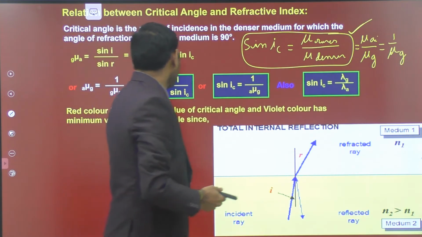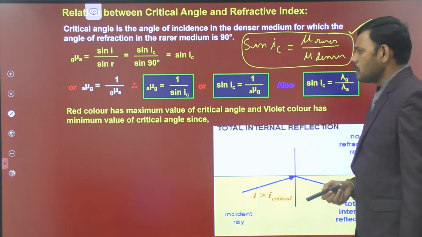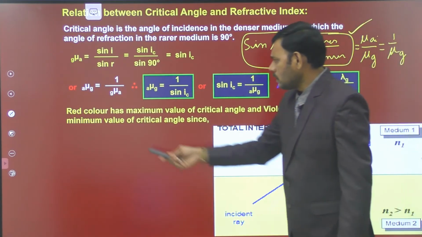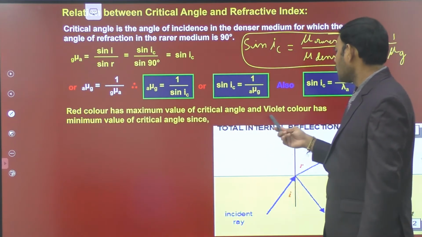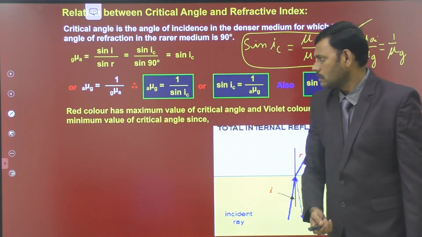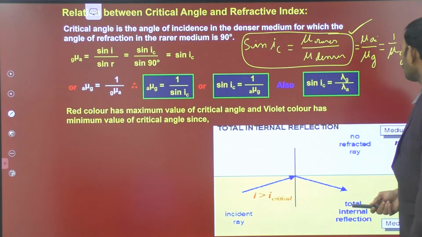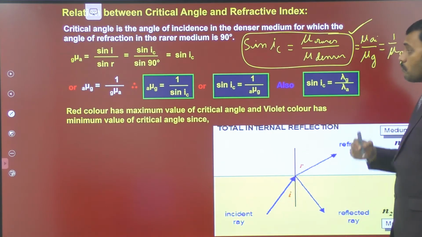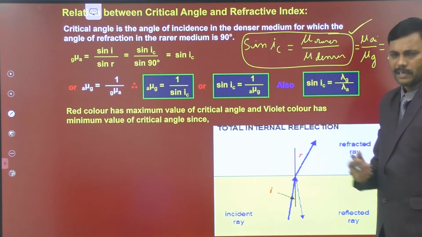So here is one important thing which is useful for objective examinations. We know that red color has the maximum value of critical angle and violet color has the minimum value of critical angle. What is the reason behind it? As far as wavelength is concerned, the wavelength is more for red color. We know that red has the greatest wavelength of visible light.